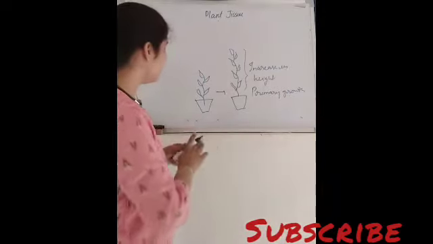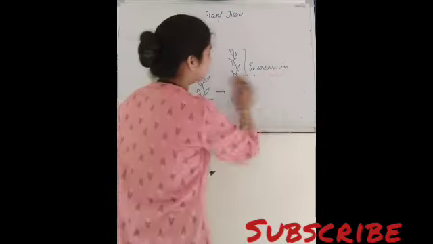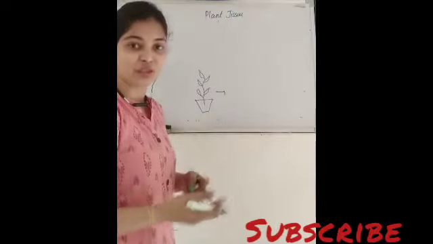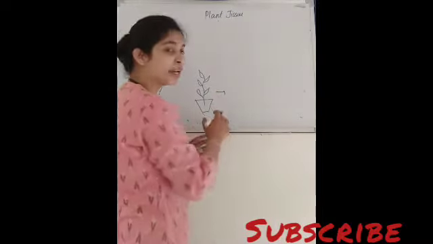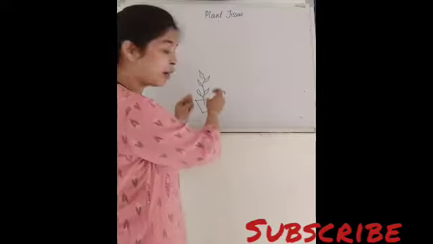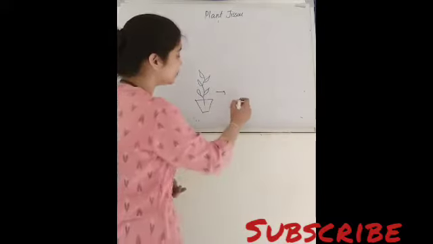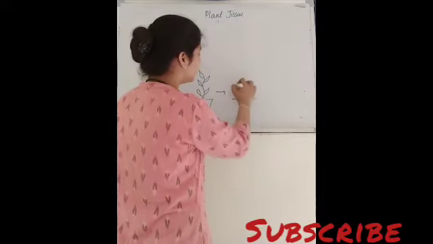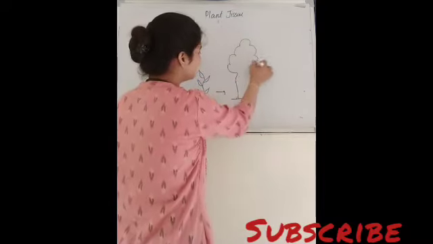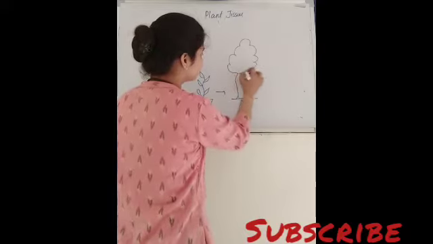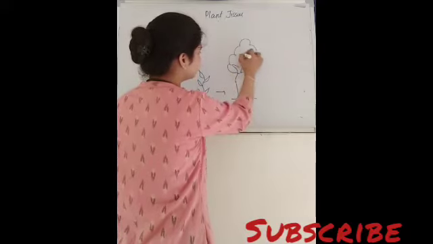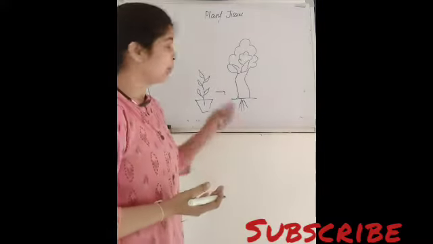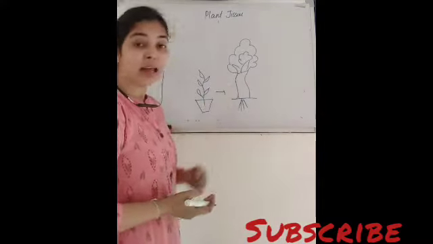In the same way, suppose again you have potted a plant and later on it becomes a tree, right? What we actually do is shift this potted plant to the ground level. What will happen? After a long duration of time, this plant will be converted into a large tree.